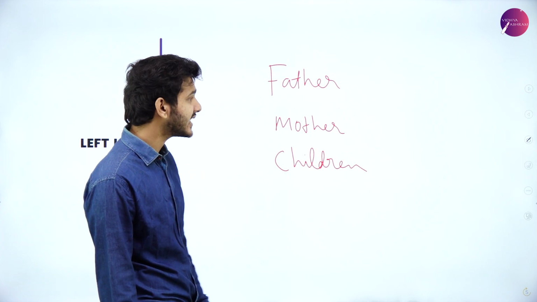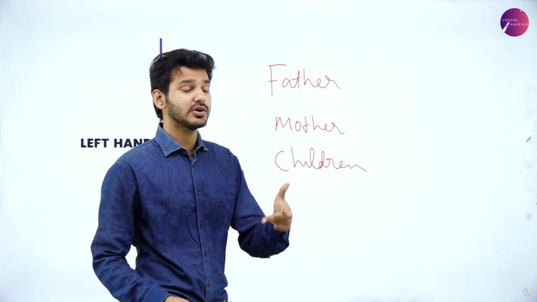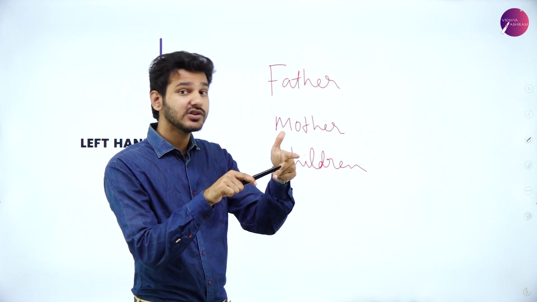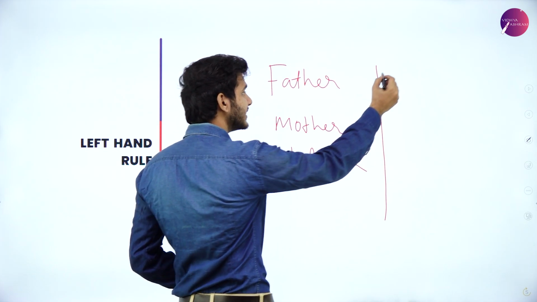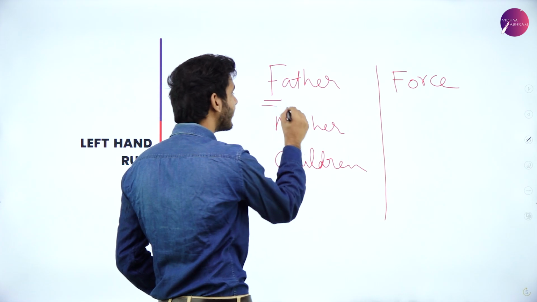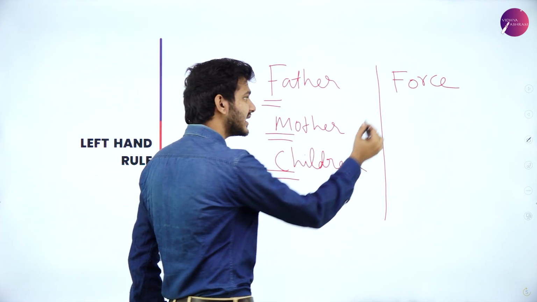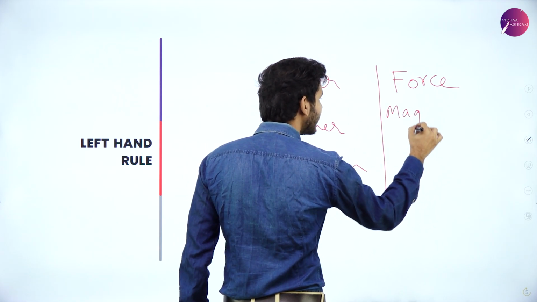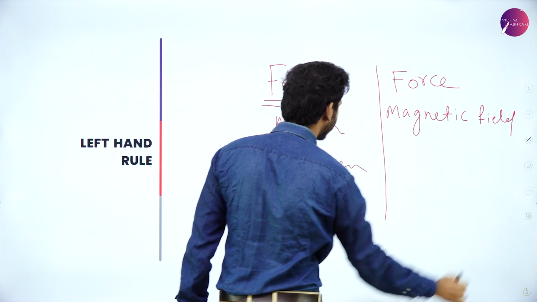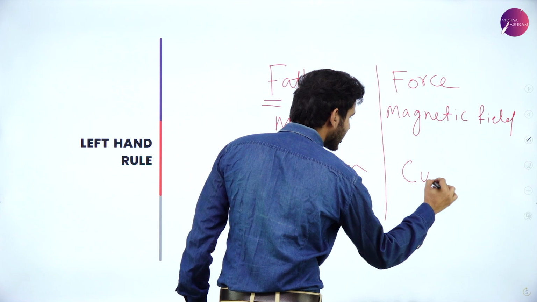So we can just say that if these three fingers are these three persons in your household, this is the father, this is the mother, and this is the child. The first indicates force, the direction of force, and the next one, which is mother, indicates magnetic field. And finally, the third one, children, will indicate electric current.